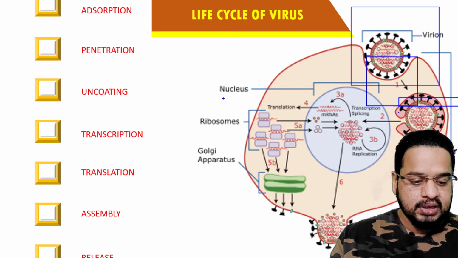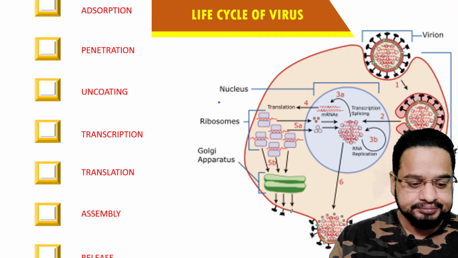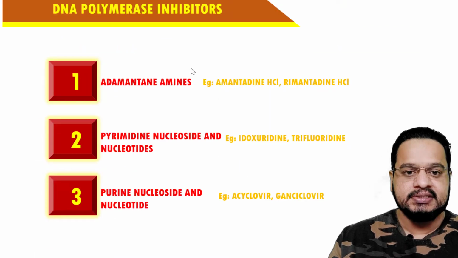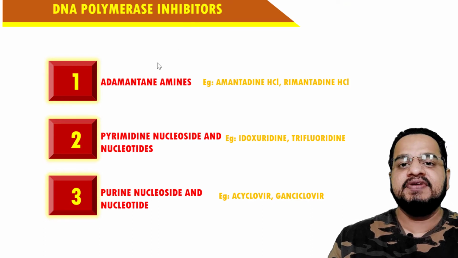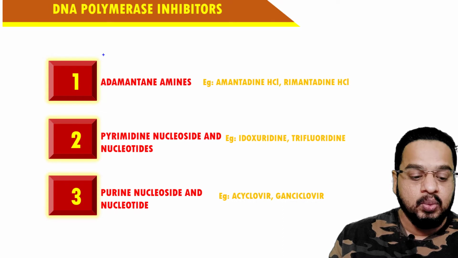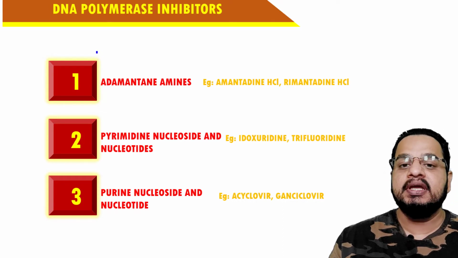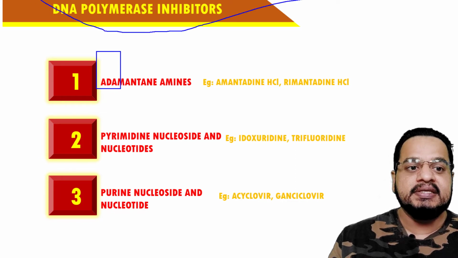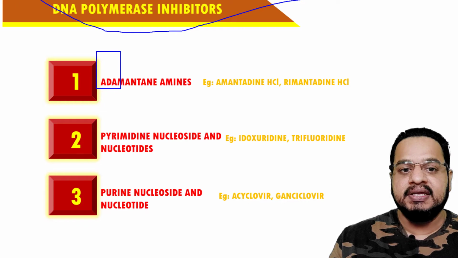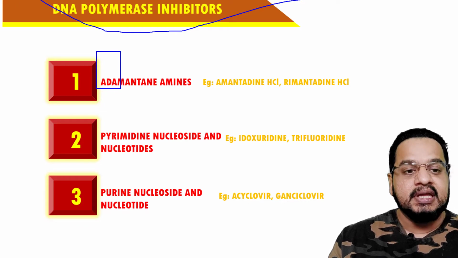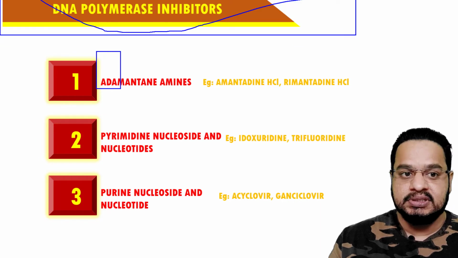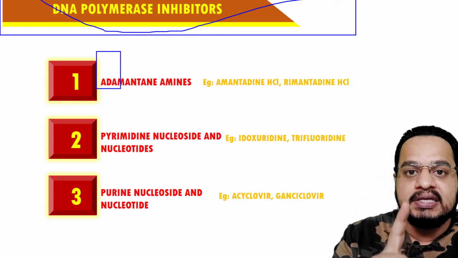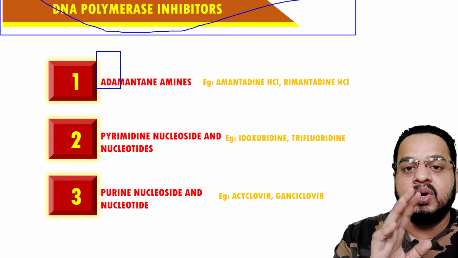Now what we are more concerned with is the second part, that is, let us see what it is. The classification of the antiviral drugs. Whenever we discuss the classification of the antiviral drugs, the first important class is that of the DNA polymerase inhibitors. These DNA polymerase inhibitors are very important. The first class of antiviral drug, what is it? DNA polymerase inhibitor.